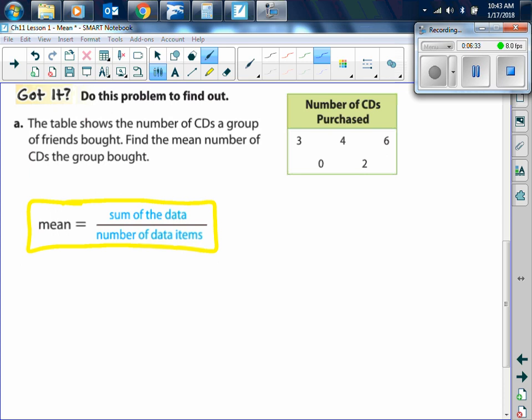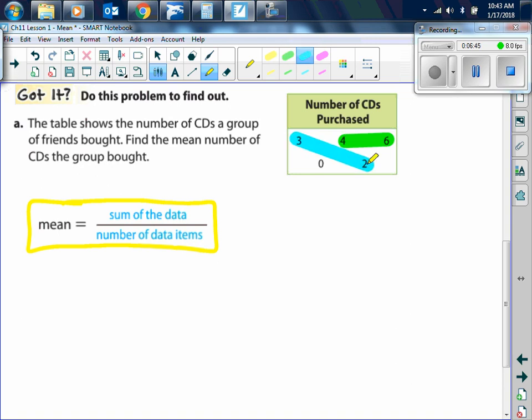So, let's add 4 plus 6, of course, is 10. And then 3 plus 2 is 5, plus 0 is still 5. So 10 plus 5 is 15. So we already wrote down the formula, so you're going to write your equals.